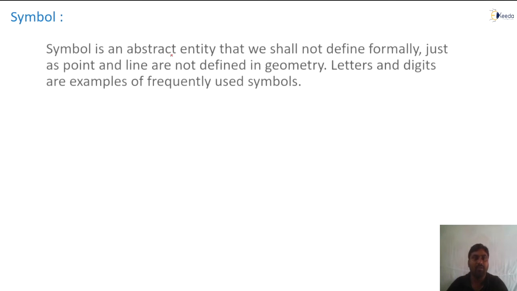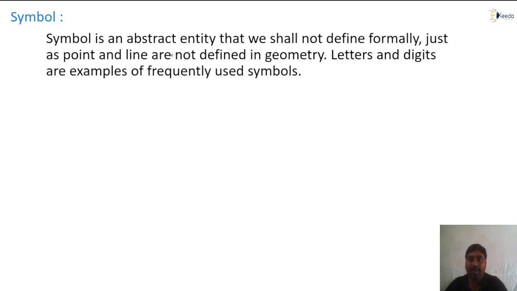Let me define it. Symbol is an abstract entity that we shall not define formally. There is no formal definition for symbol, just like a point and line are not defined in geometry. And letters and digits are examples of frequently used symbols. So what is meant by symbol? There is no formal definition.